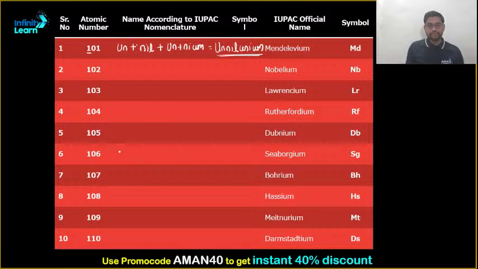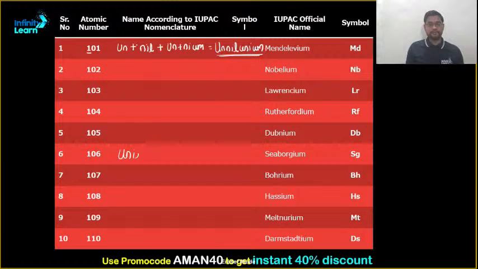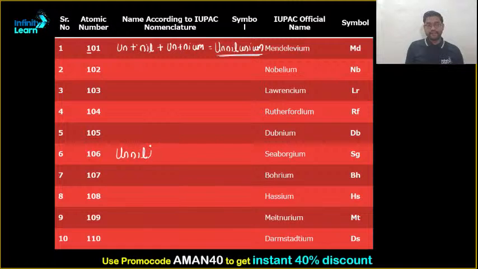Similarly, let us try for 106. It will be Un, nil, then what does 6 stand for? Hex. So Unnilhexium. Clear?